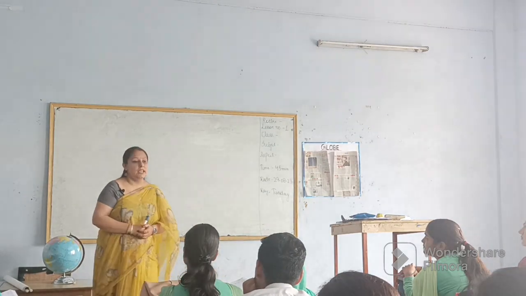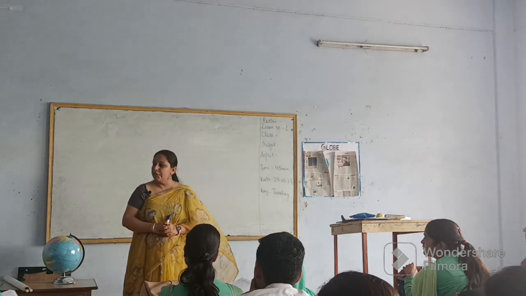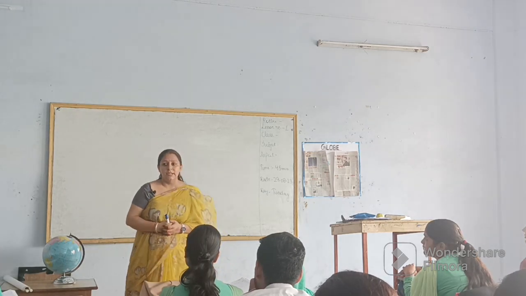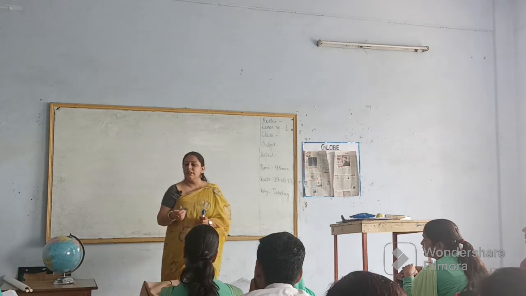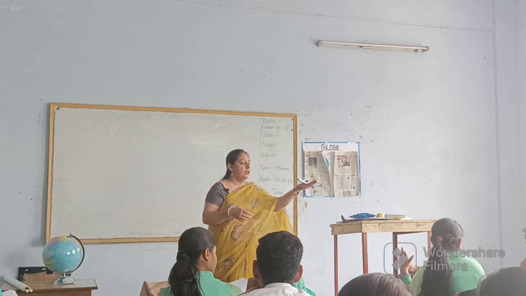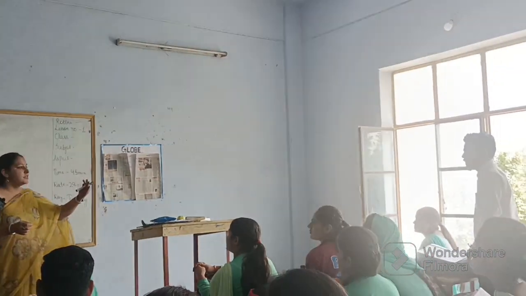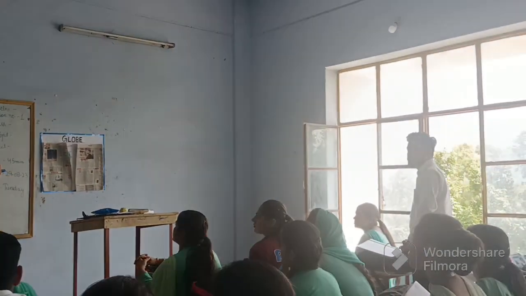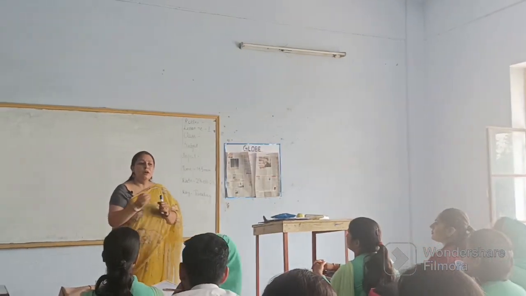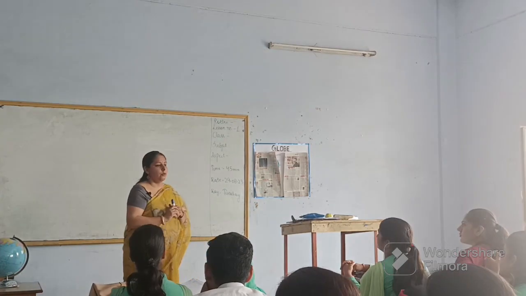What are the different things delivered by the post office, or what are the different things you can send from the post office? Letters, parcels. Any other thing? Money order. Very good. Sit down. So money orders, parcels and different things you can send.